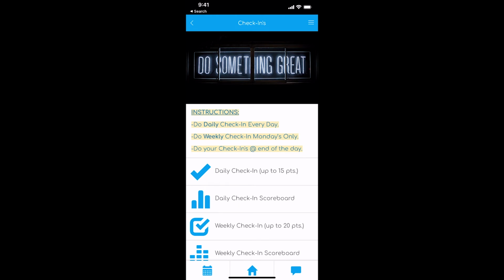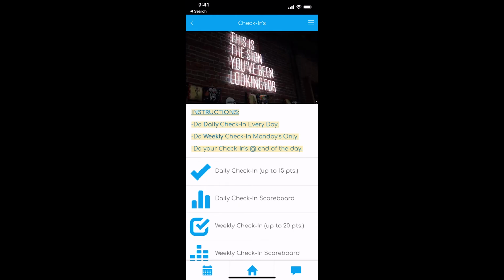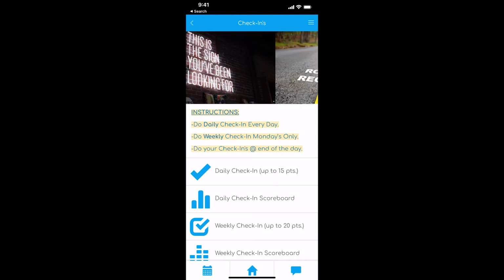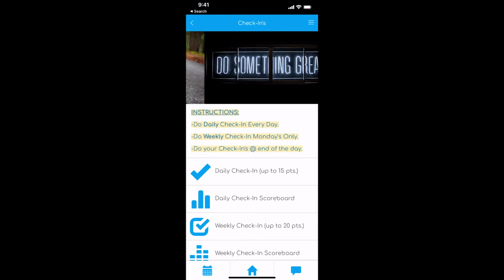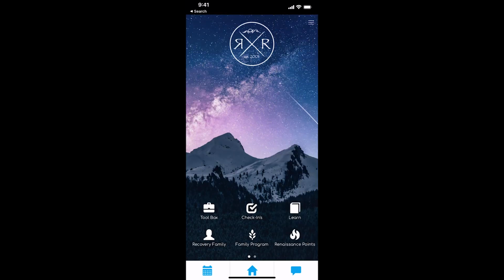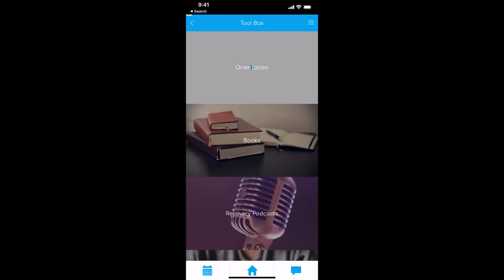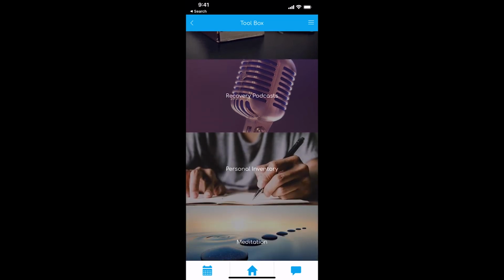All right, so on your weekly check-ins, you're doing two of them on Monday, right? You're doing your weekly check-in and your daily check-in. Tuesday through Saturday, you're just doing the daily check-in. All right, so let's move on. Go through the toolbox. I'm not going to go through every single one of these things.